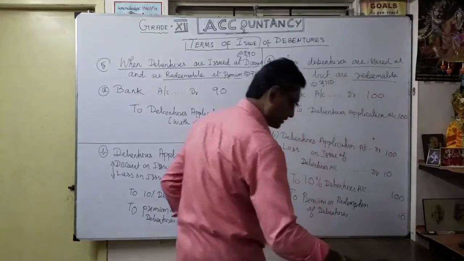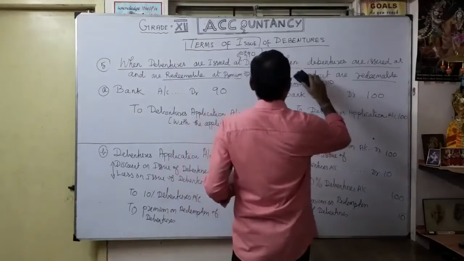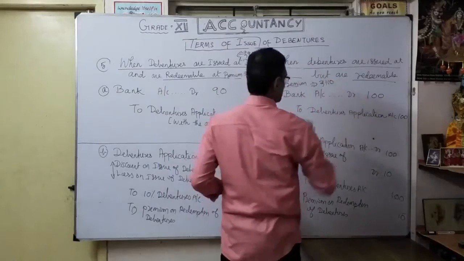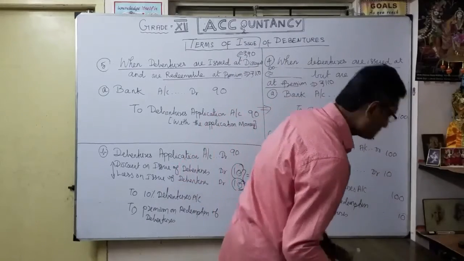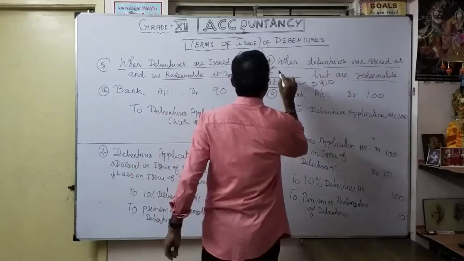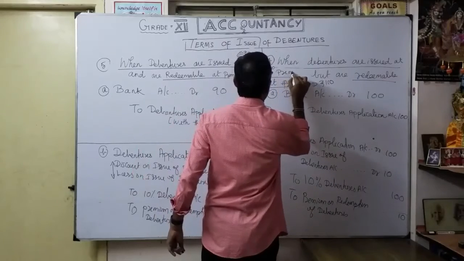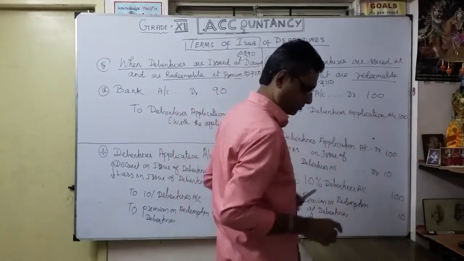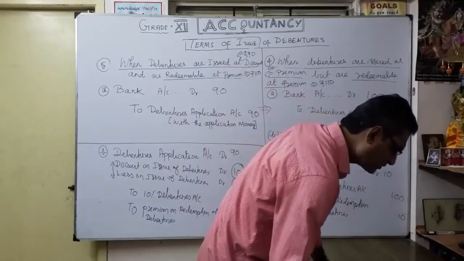What is our 60th case? Issued at, okay, and make it clear. Issued at what? Premium. Issued at premium, but redeemable at also premium. Okay, that's what the case is. Very simple.